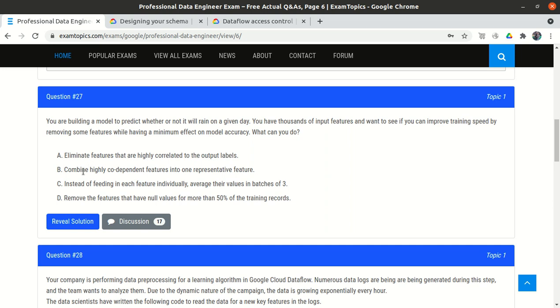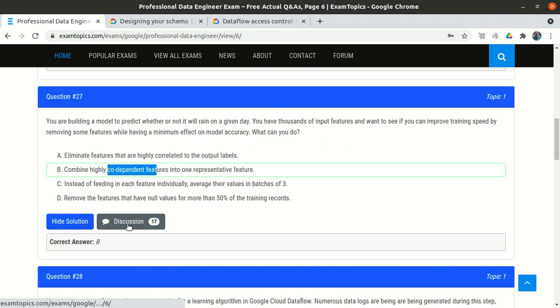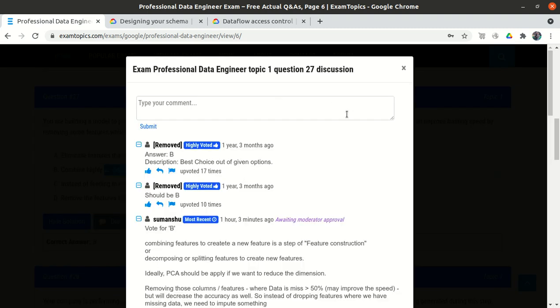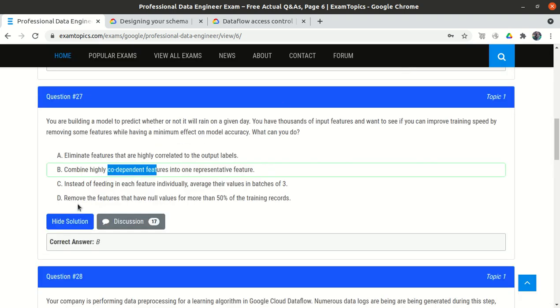So option B looks like the best out of the four options: combine highly correlated features and make one feature. So as per them, option B looks okay. And even if we go through the discussion community, most of the people say option B, but some people also say option D, but I will go with option B.